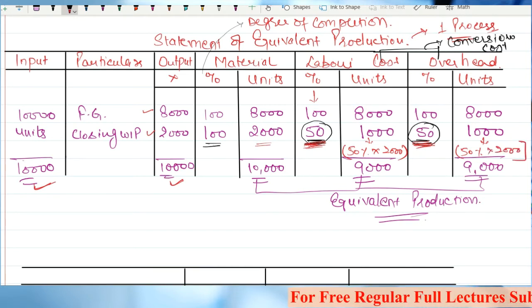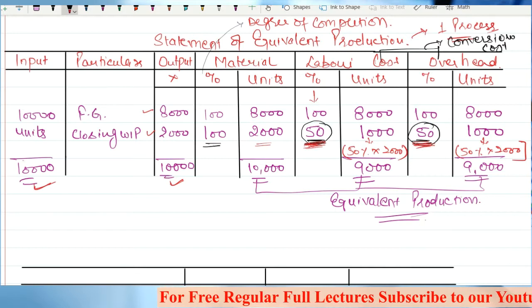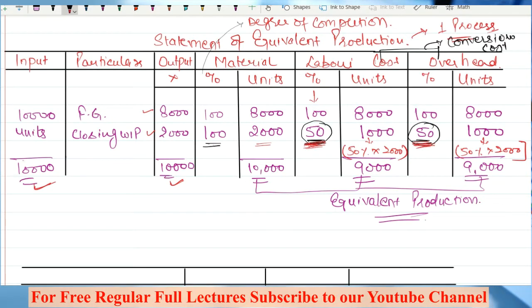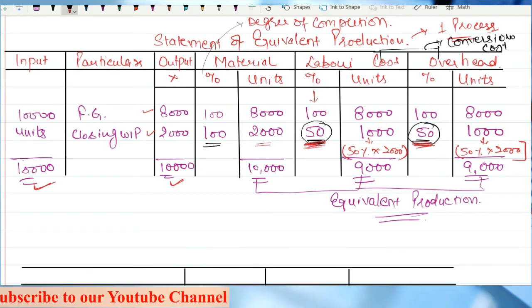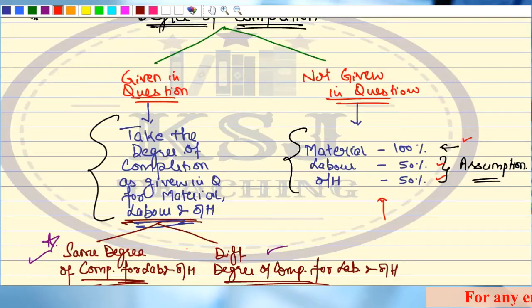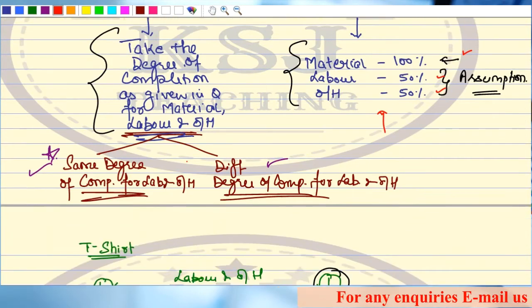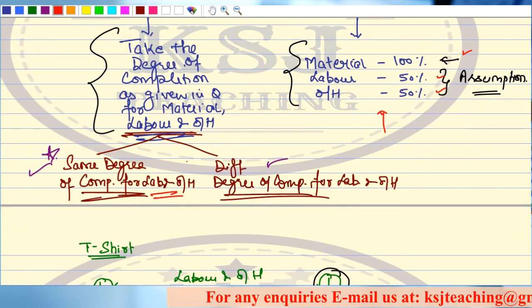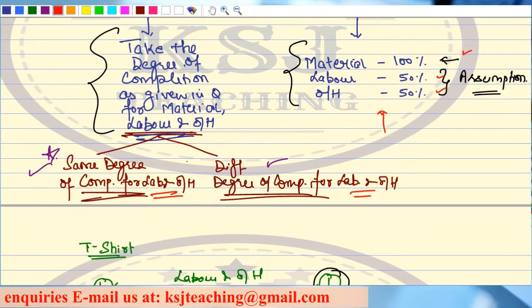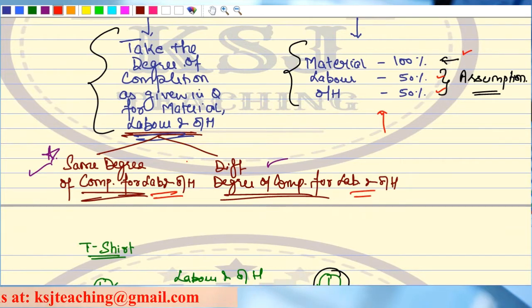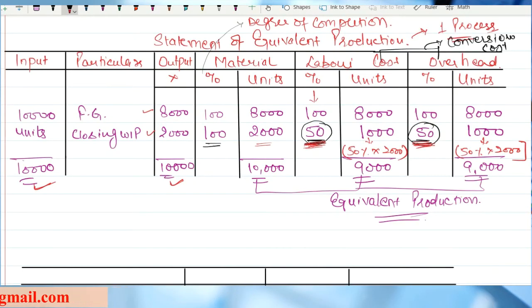Now, in the last lecture, I also told you that you can take this labor and overhead cost together as the conversion cost, combined conversion cost, only if the degree of completion for labor and overheads is the same, right? This is what I discussed here: same degree of completion for labor and overheads, and different degree of completion for labor and overheads. Clear, sir? Any doubts in this part? I hope this is clear. I have done the quick revision so that we are able to build the linkages forward, right?